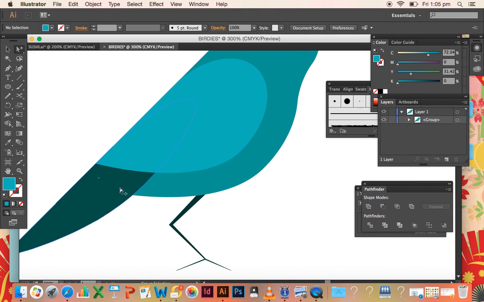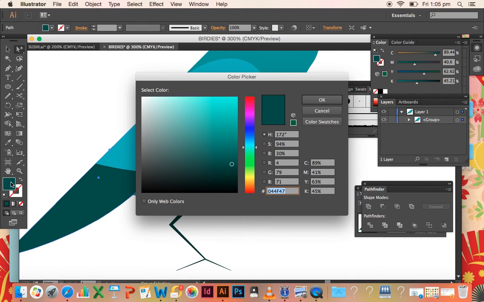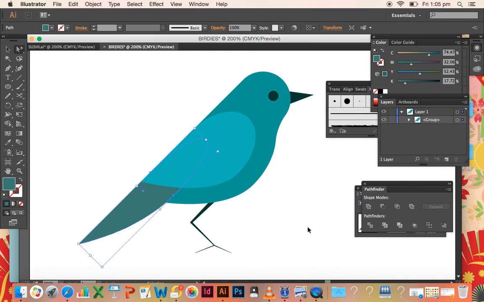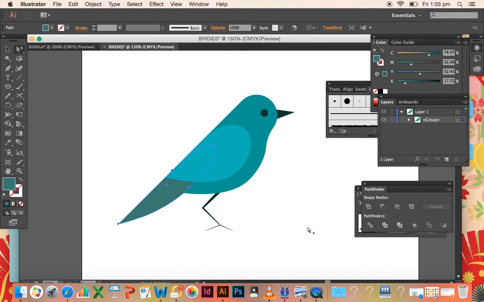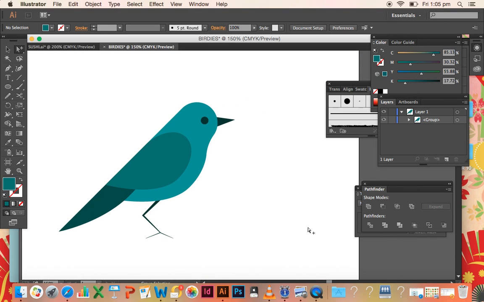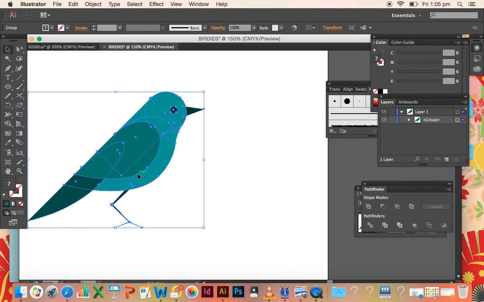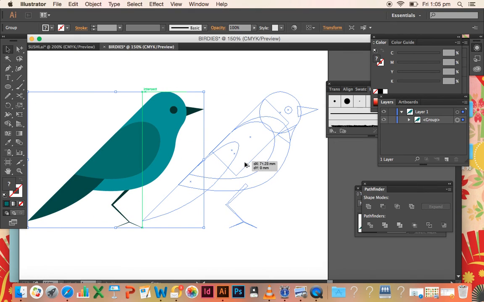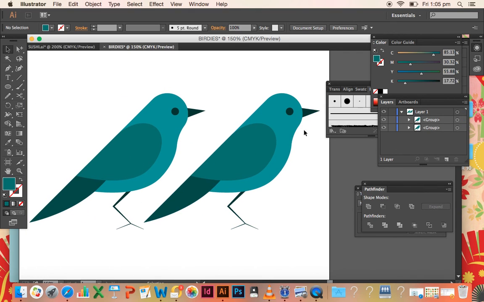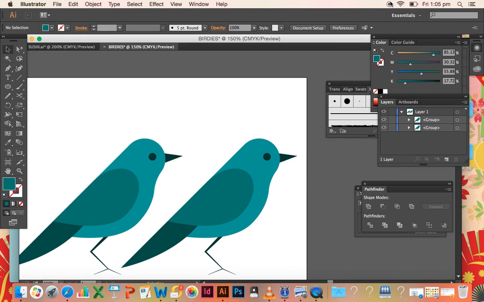Your group selection tool will help you adjust these things. And of course, you know how we make duplicates of these objects. Just hold down your Shift key and drag another copy out. So you've got another bird to play around with. And that is all.